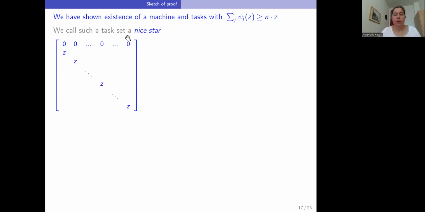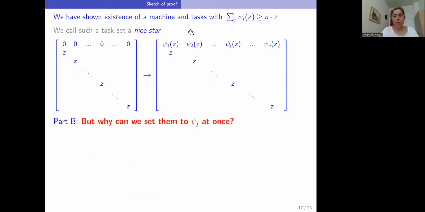In the paper, we call such a set of tasks a nice star. But now we come to part B. Why can we set the 0 values of all these tasks to their psi value at the same time, so that the 0 machine still receives all of these tasks?